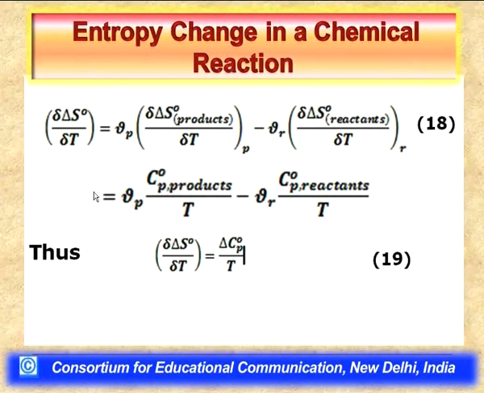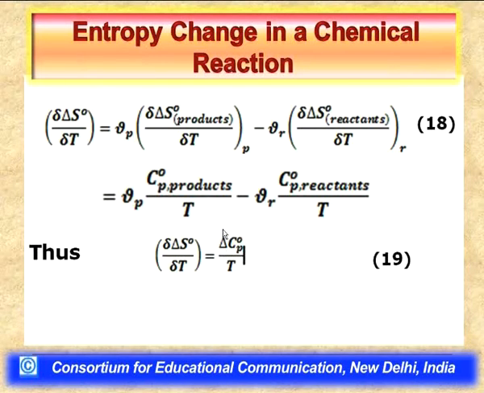If we take the T common, we can write it as delta S standard, which is nothing but the standard entropy of reaction, by del T, which is equal to delta Cp standard by T, where delta Cp standard is just the difference of two terms.